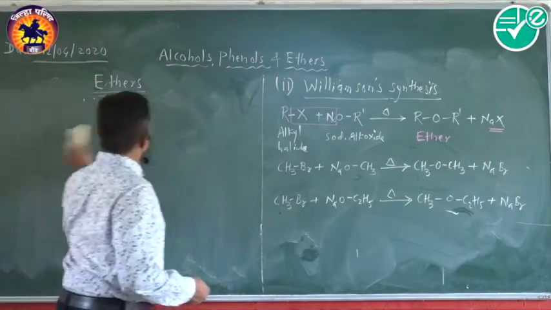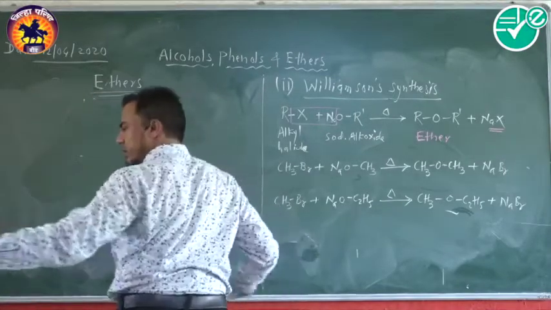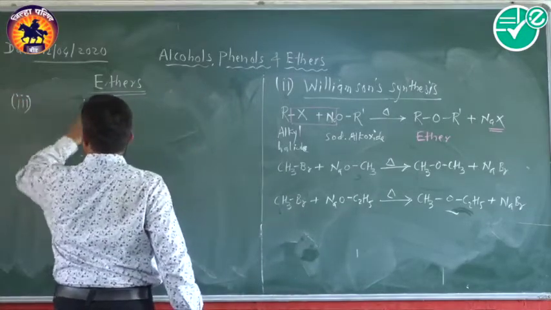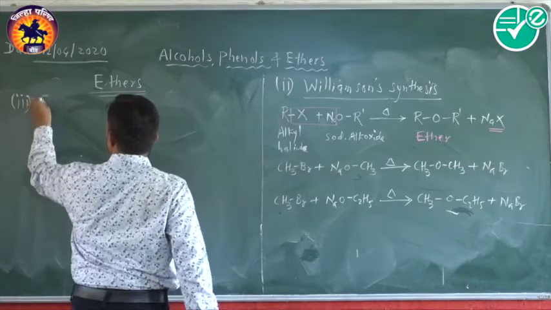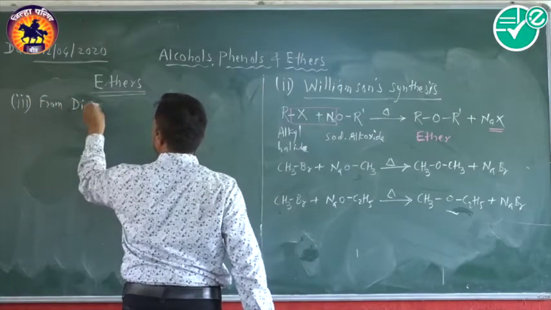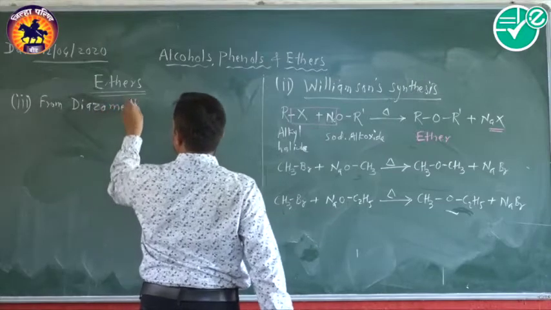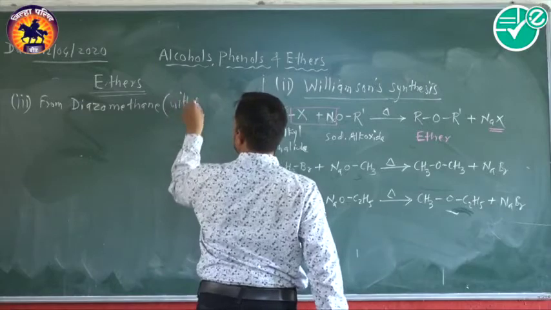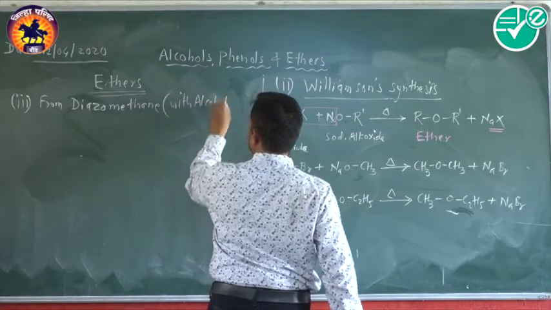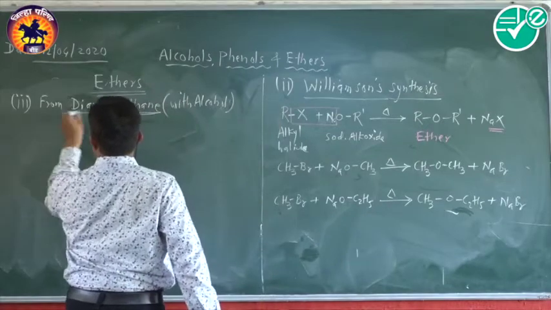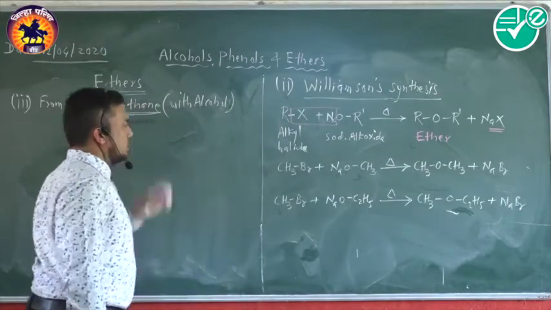Now we'll move to the next, that is the third method, by diazomethane. So from diazomethane with alcohol, this is also a very important reaction for the preparation of ethers.